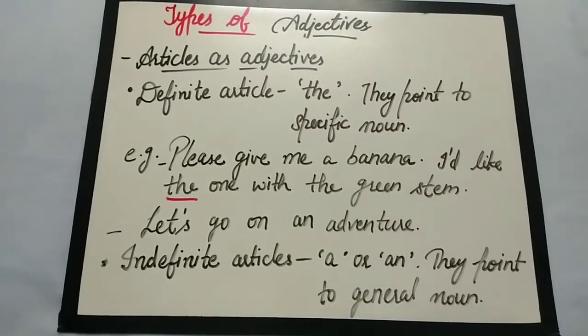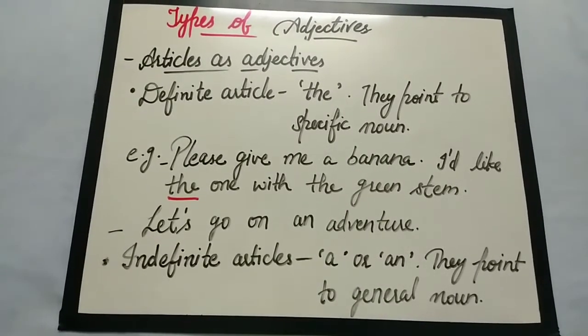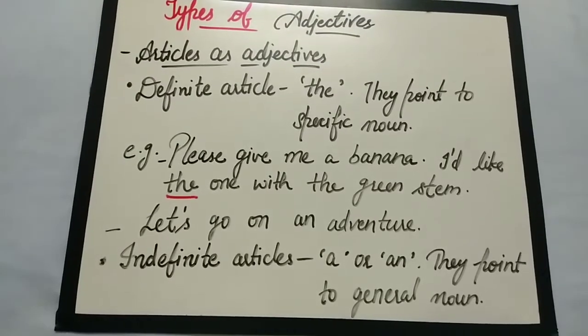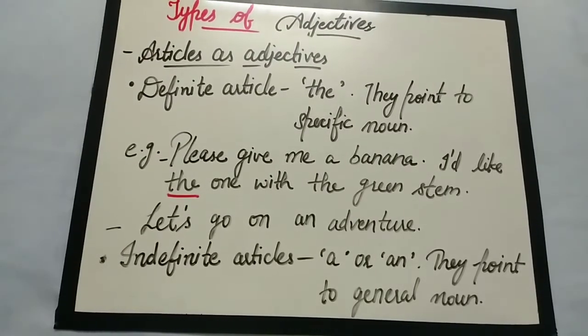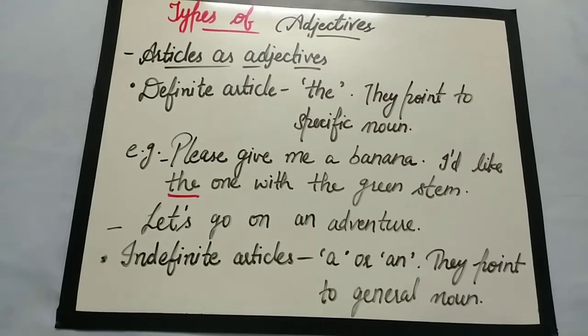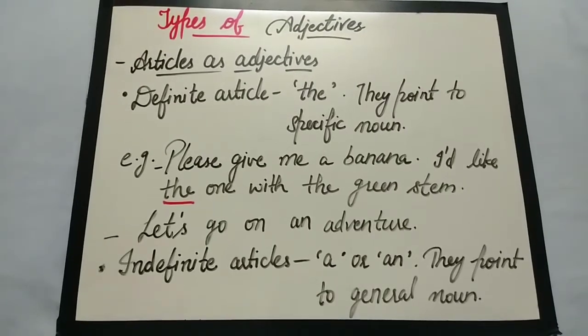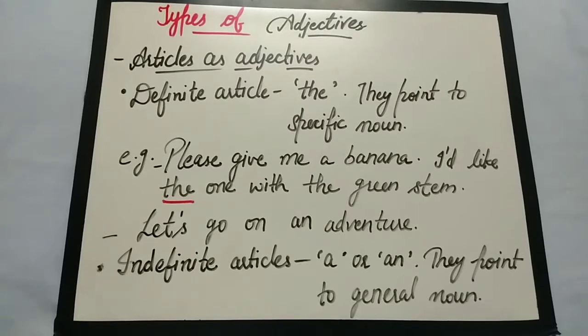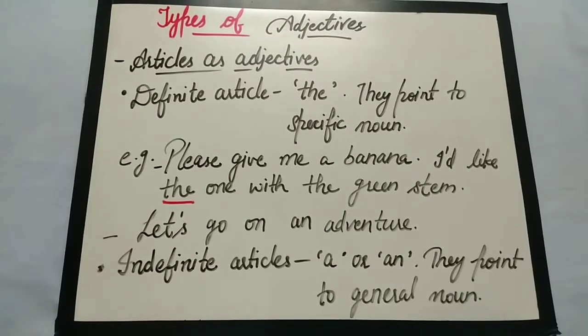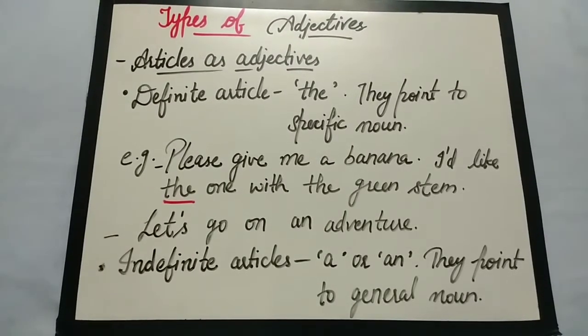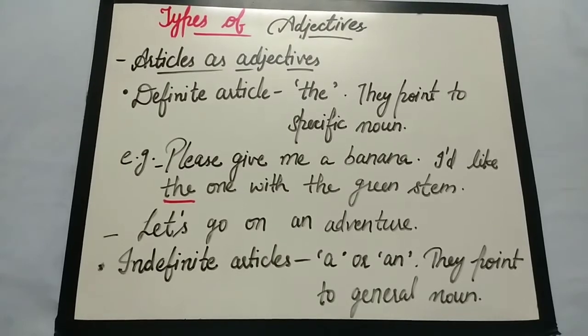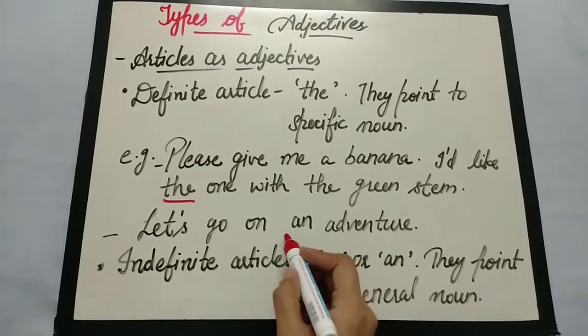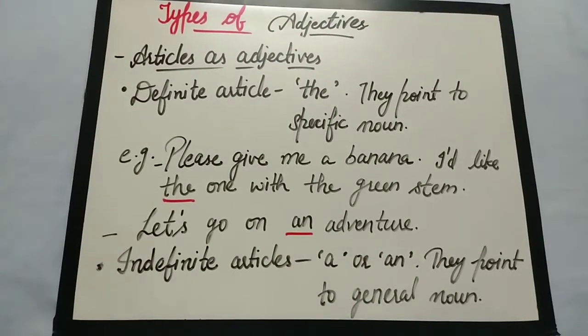Next we have the indefinite articles, a or an. There are two indefinite articles and they point to a general noun. These are used with a noun when a specific noun is not being pointed at. It means when it is a general noun. For example, let's go on an adventure. It means any adventure. It is not specifying any specific adventure, but any adventure.